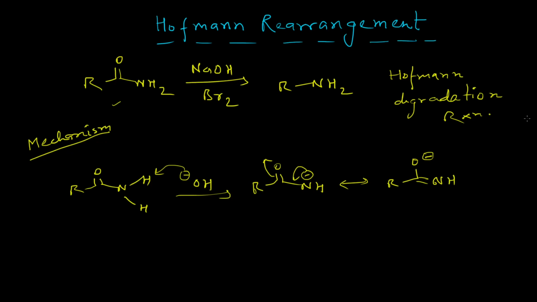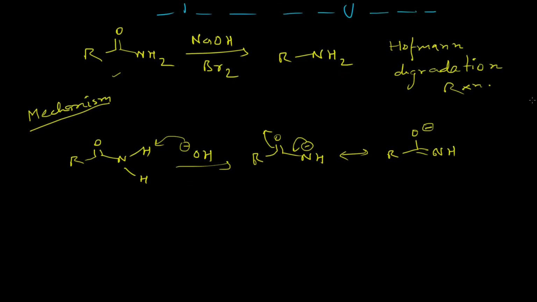So now the electrophile is either hypobromite, OH-Br, or the bromine molecule. Some textbooks suggest that hypobromite is the actual electrophile.